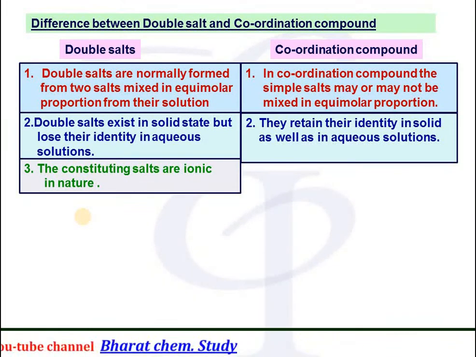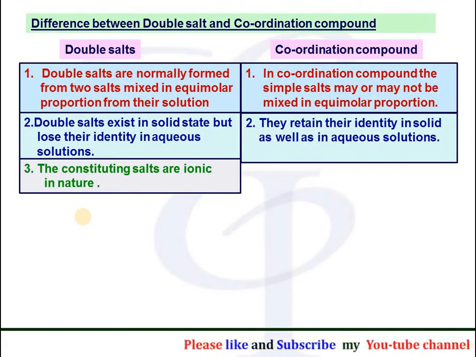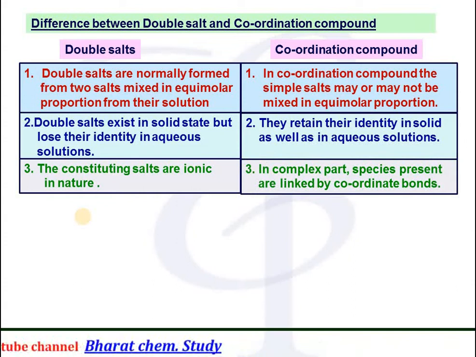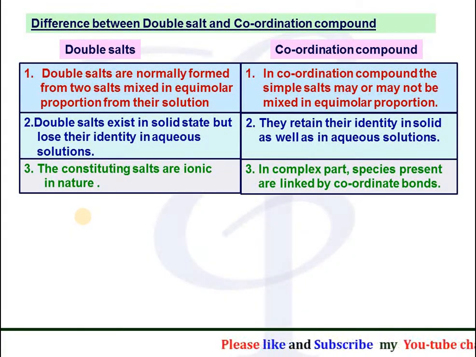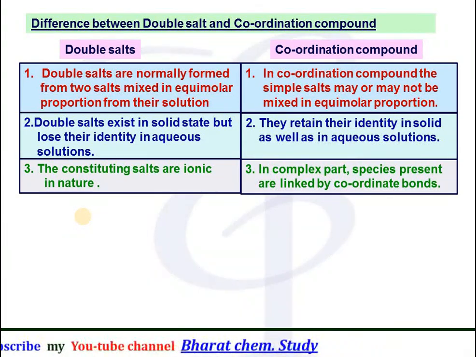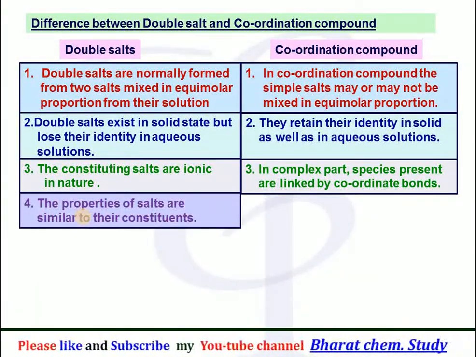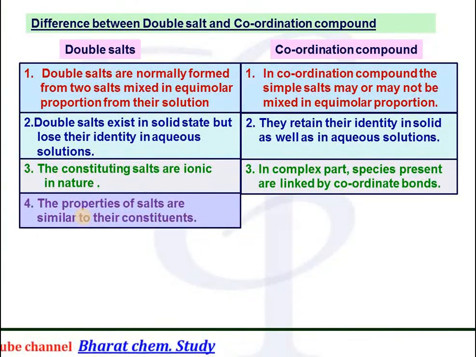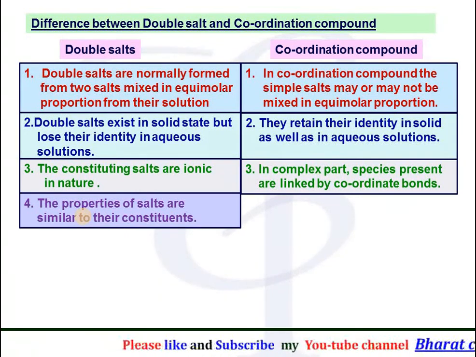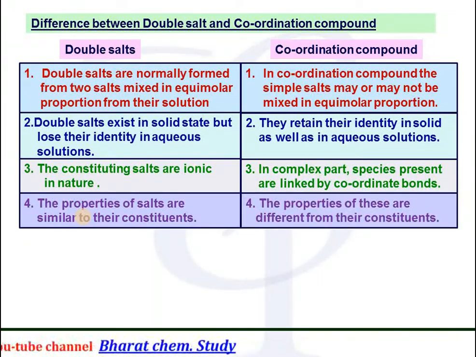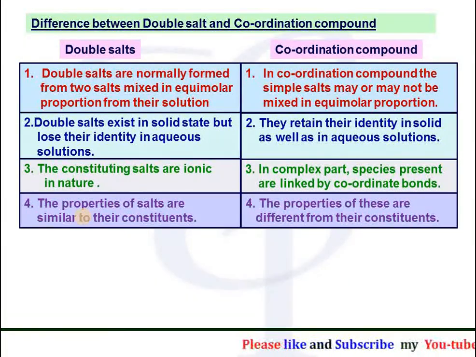Third point: the constituents of double salts are ionic in nature, that means they contain ionic bonds, whereas in coordination compounds the complex species, which is present within the bracket, is linked with other atoms or ions by coordinate bonds. Fourth point: the properties of double salts are similar to their constituents, whereas the properties of coordination compounds are different from their constituents.